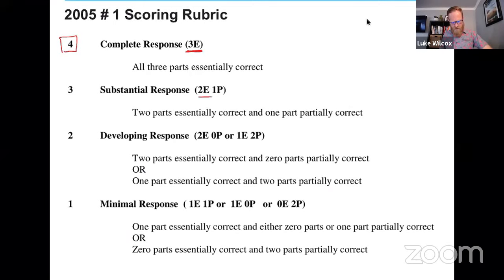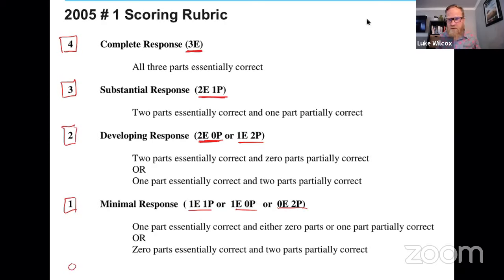If you had 2 E's and 1 P, that drops you down to a 3. There are several different ways that you could end up with a 2 out of 4, 2 E's and no P's, or 1 E and 2 P's. And then also several ways that you could end up with a 1. And if you don't see your E's and P's on there, there is the possibility of getting 0, right? That is also a possible score.